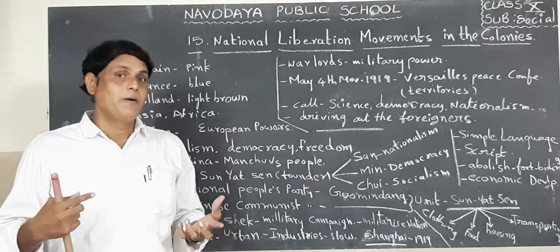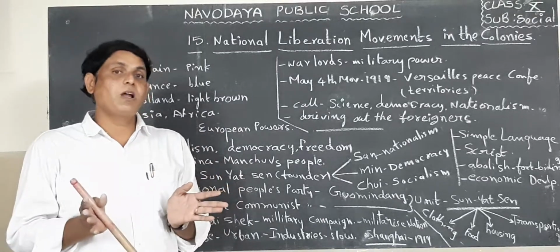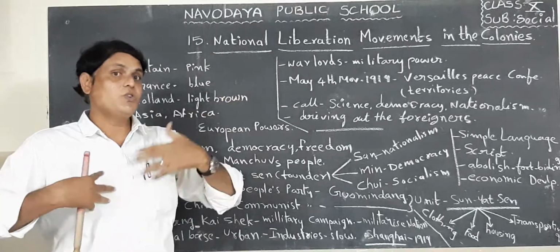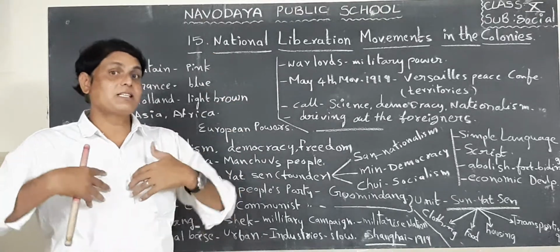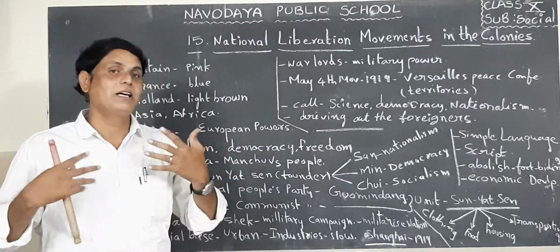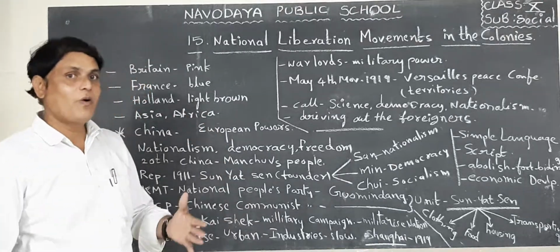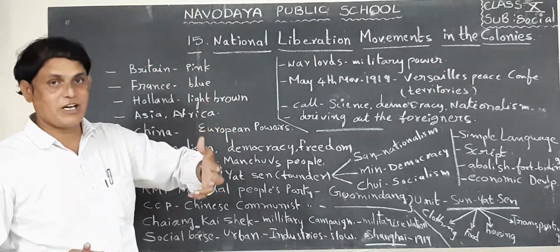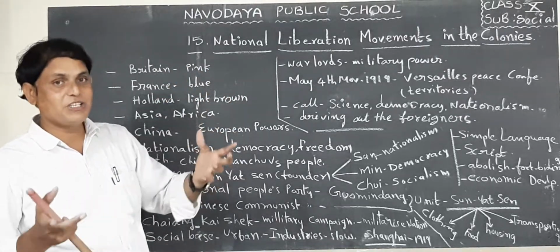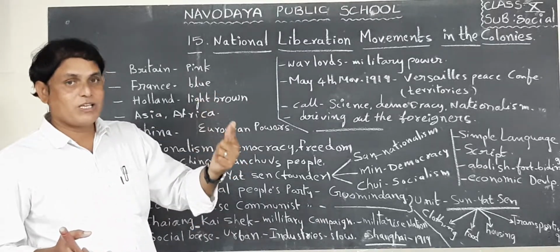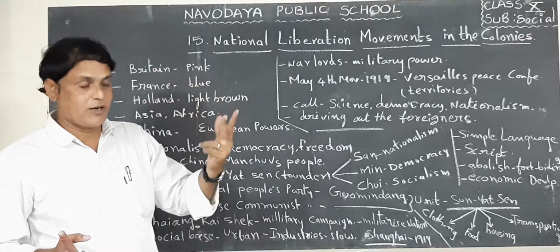Nationalism means we are the people of this country, they are foreigners, we want to rule this country. This is our country. Such feelings they developed. That is called nationalism. So at the time of European rule over Asian and African countries, these people developed nationalism and democracy, and they wanted freedom.